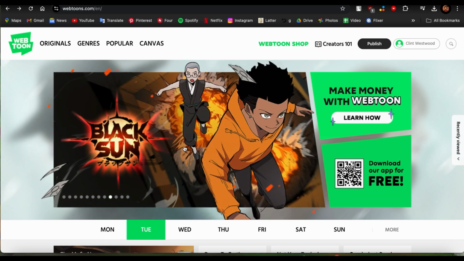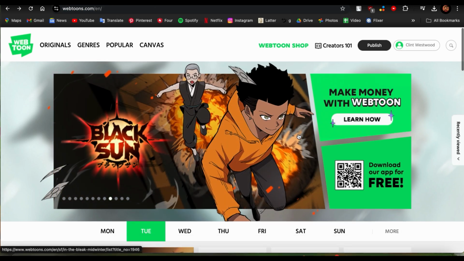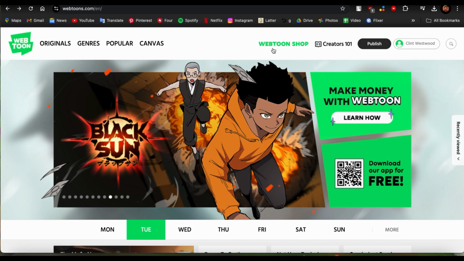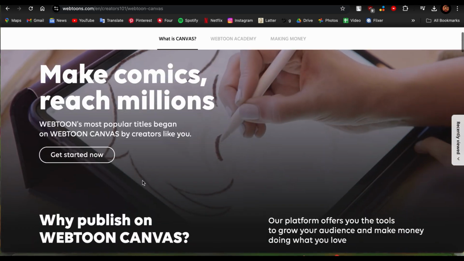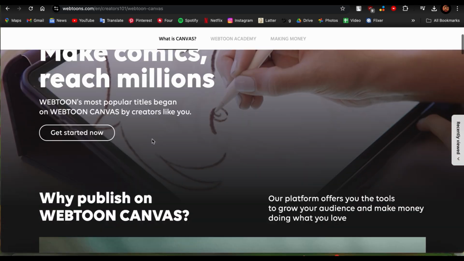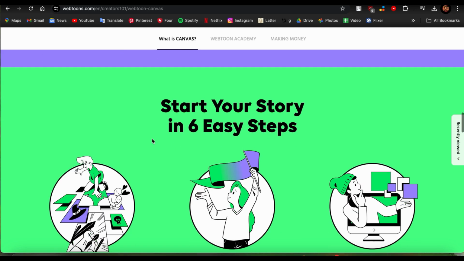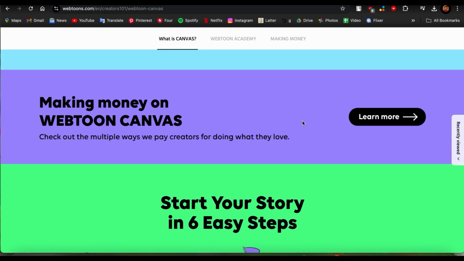So guys, you just need to be on Webtoon's main website, and once you're there, just go ahead and look at this top bar. All you need to do is tap on this Creators 101. So just scroll down. You can also directly choose this Get Started Now, and you will be able to create a comic right off the bat. But there are also important things you should know before you choose to do that.